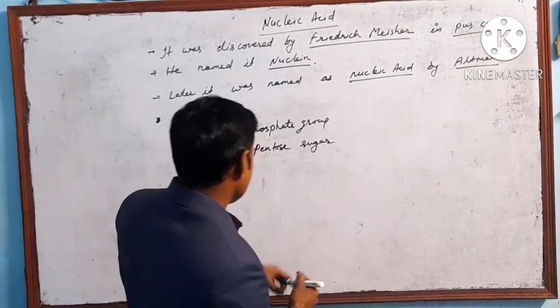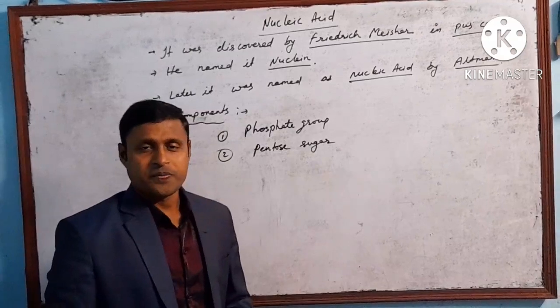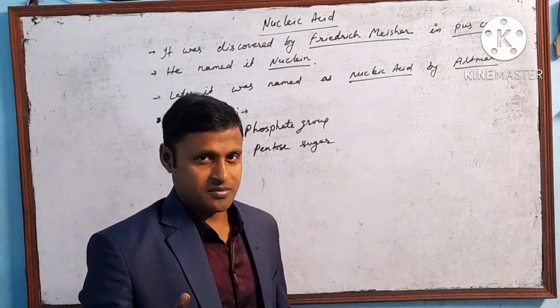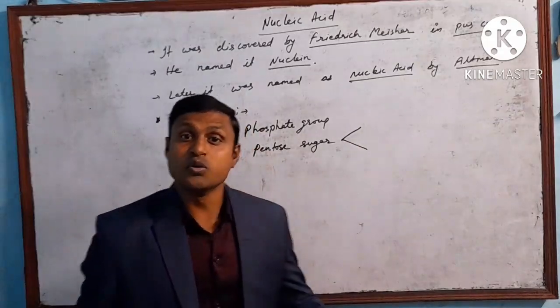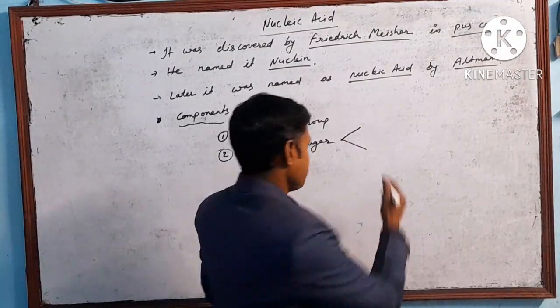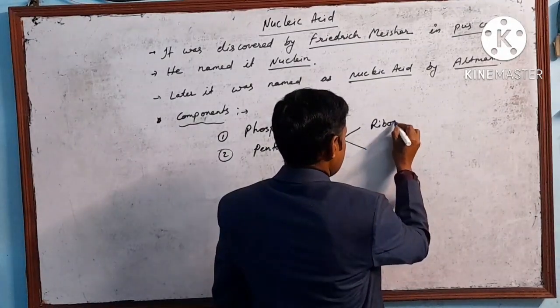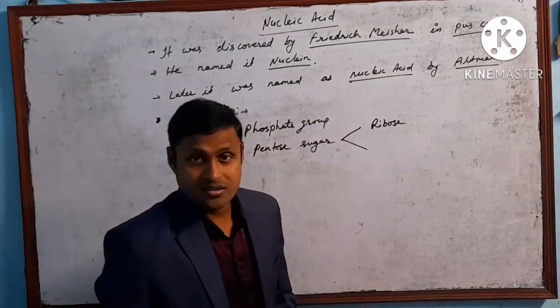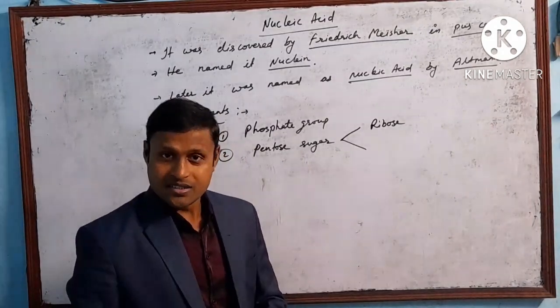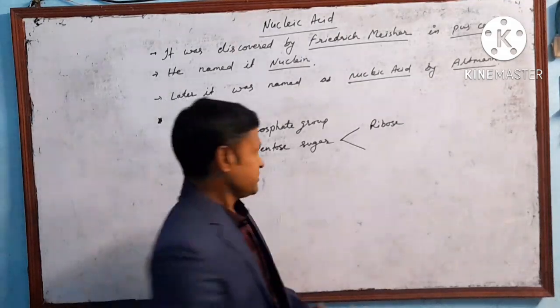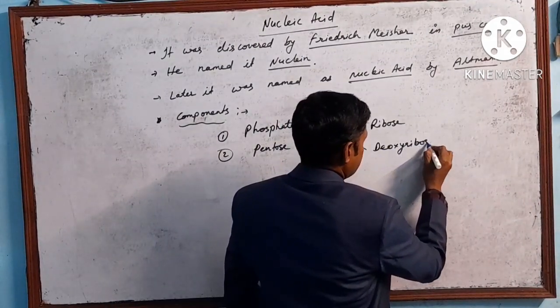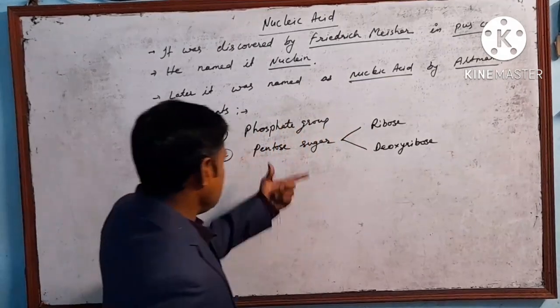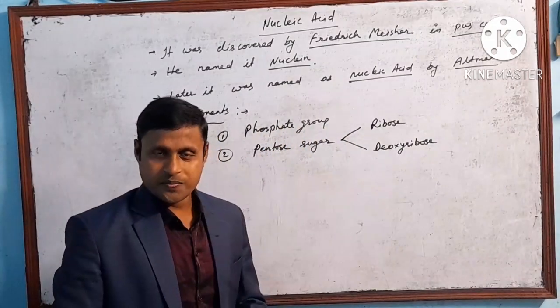This pentose sugar is of two types. One is the ribose type of sugar, and what is the next one? That is deoxyribose sugar. So this is the second component.